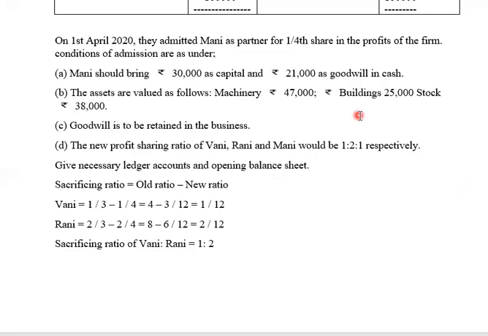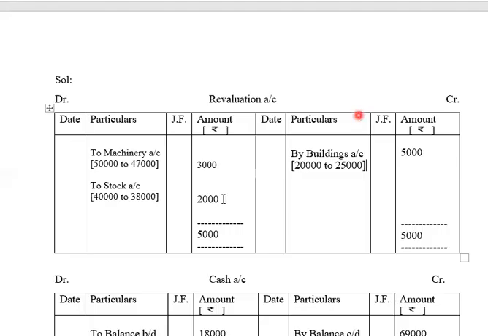Now we'll be balancing the revaluation account. The total on debit side is 3 + 2, 5,000, whereas the total on credit side is also 5,000. So on both the sides we'll be writing the total as 5,000. And the total on both the sides of the revaluation account is equal. तो इस बार अपने को revaluation account में ना profit आ रहा ना loss आ रहा.